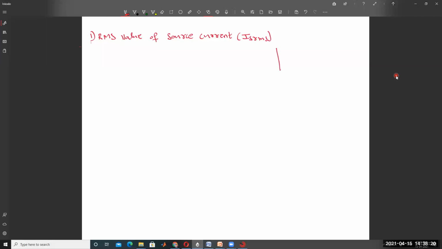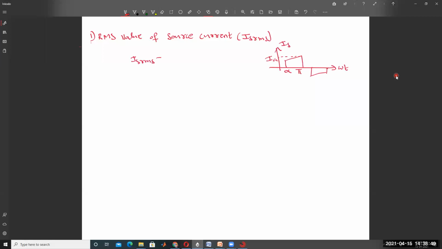So the square waveform, I have already explained. In this color, omega t, IS is the source current, alpha to pi, square waveform. This color is the armature current IA. So what is the equation of IS RMS here?